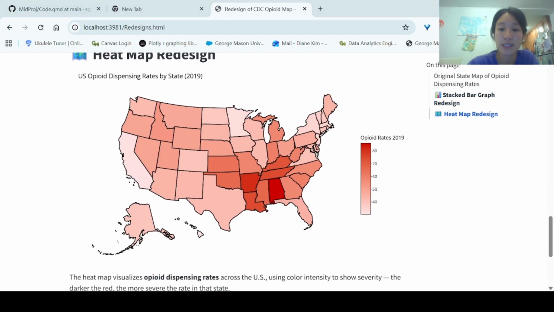Over here, you can see that these are 2019 opioid dispensing rates. So the higher the dispensing rate, the darker the colors. I used red specifically because red is associated with warning, risk, or urgency, and in a public health context, it signals areas of concern. And you can also see here that there's a regional cluster right here. So over here, you see more darker red compared to the West Coast side.